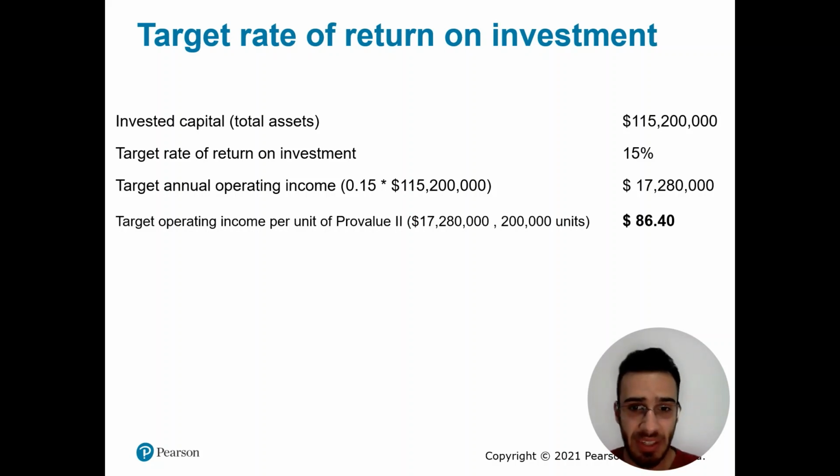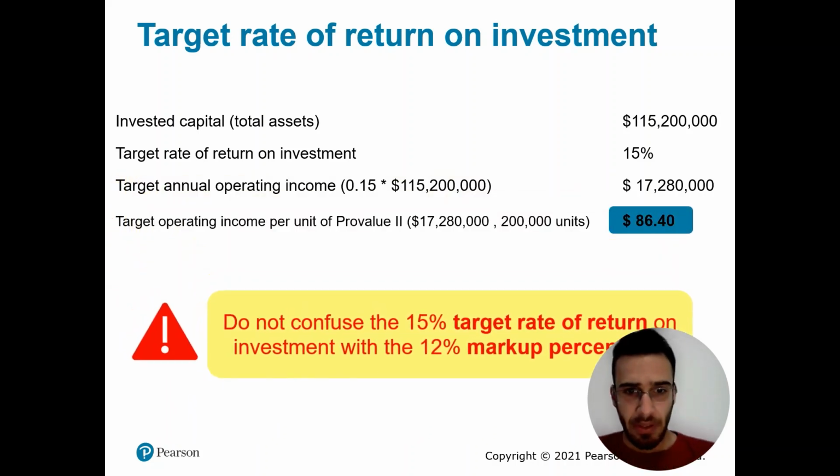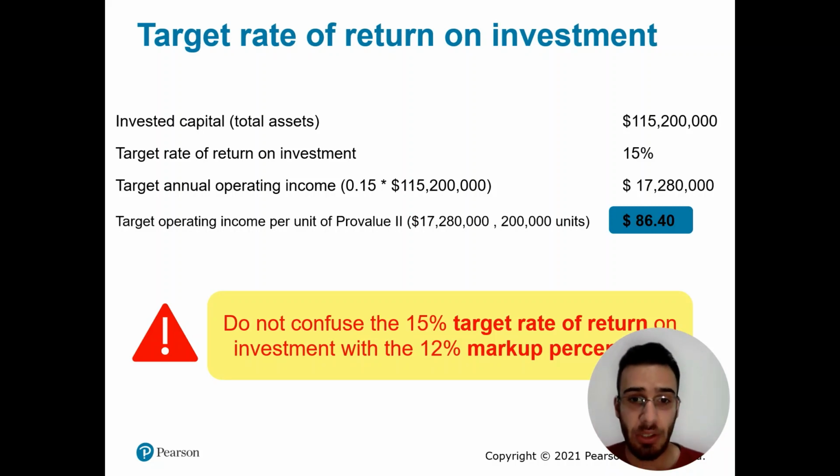Now this is the same result that we got when we multiplied 12% by the cost of the product, the full cost of the product. But there is a very important issue here, which is not to confuse the target rate of return with the markup percentage.